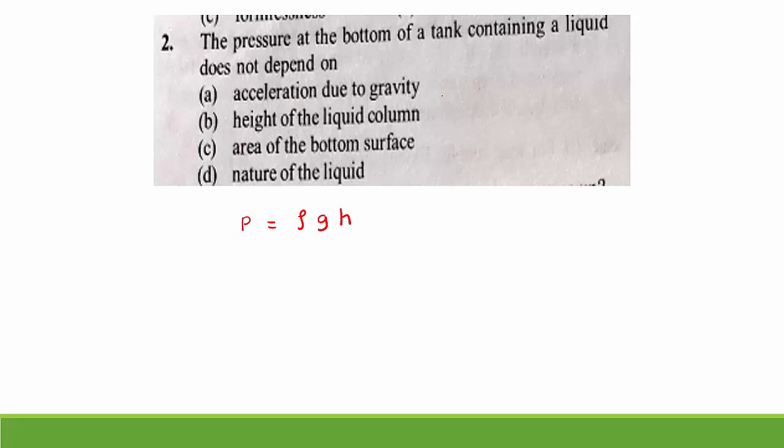Acceleration due to gravity, yes, it depends. Height of the liquid column, yes, it depends on height also. Then area of the bottom surface, no, it is not depending on area. Nature of the liquid, it depends on the nature of the liquid also, what type of liquid you are going to fill in a tank. So that's why it does not depend on the area of the bottom surface. So we go for option C. C is the right answer.